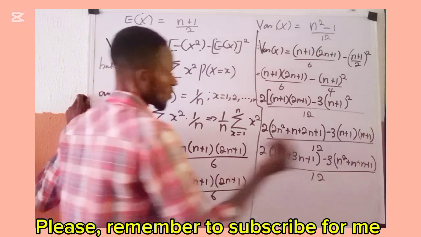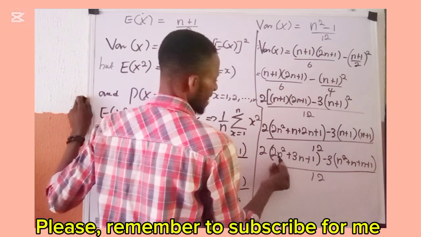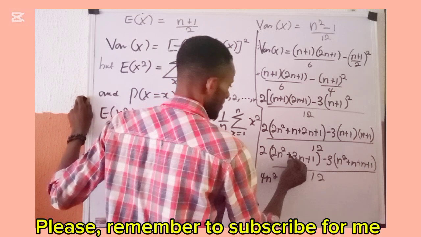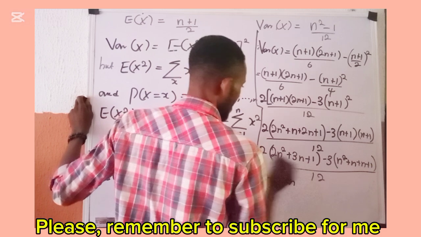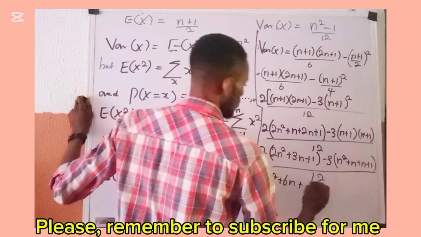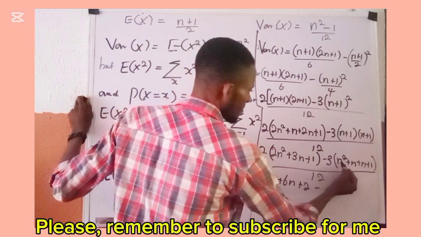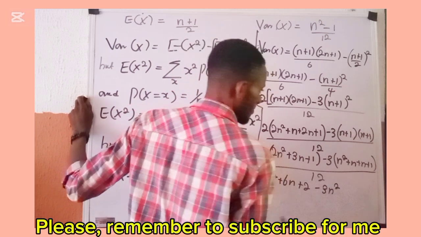Okay? So we now come here, bringing this thing inside here, 2 times 2n squared will give me 4n squared. The sign here is plus. 2 times 3n will give me 6n. Plus 2 times 1 will give me 2. Minus, this 3 will turn this n squared, I have 3n squared.